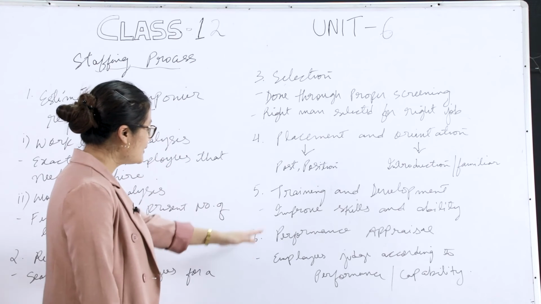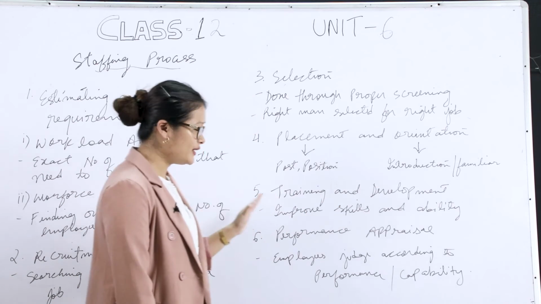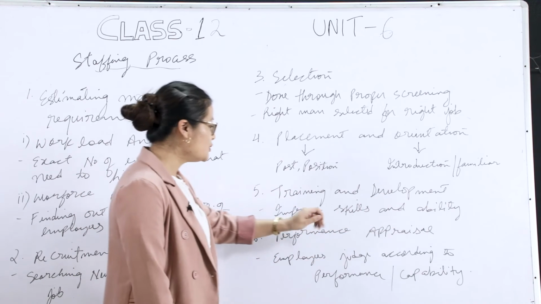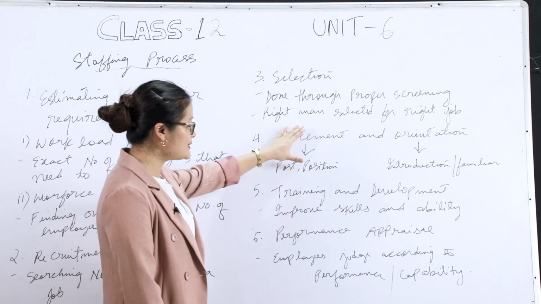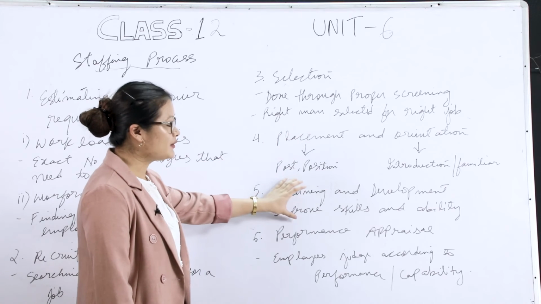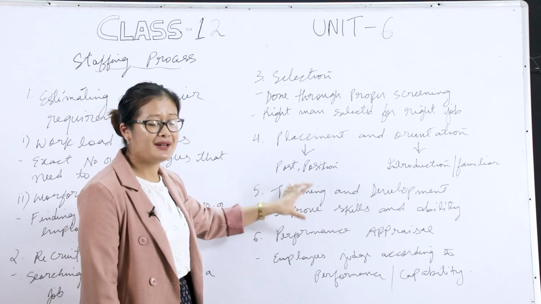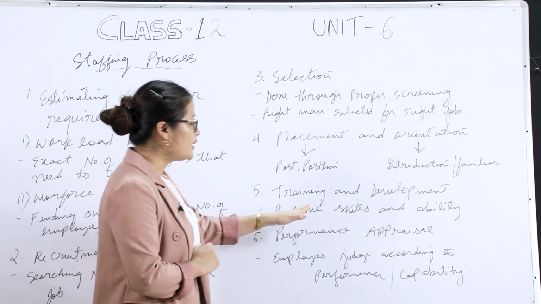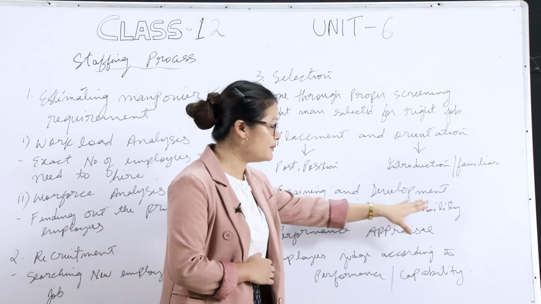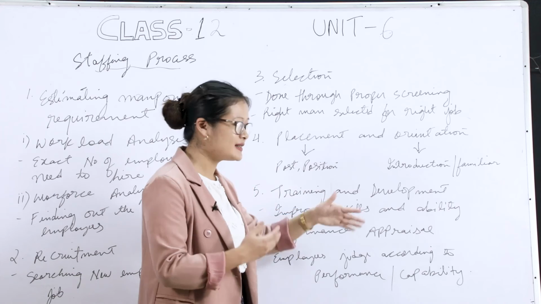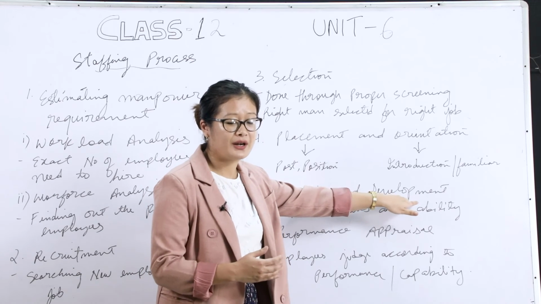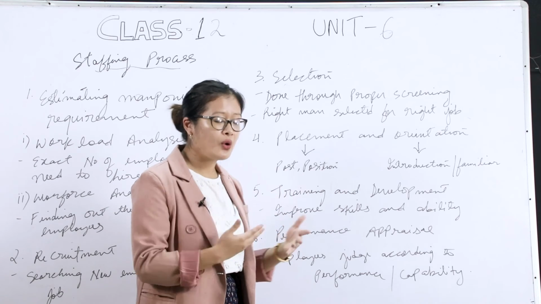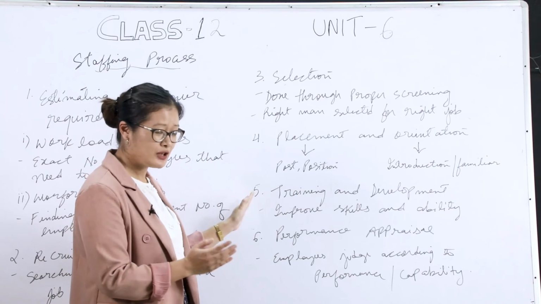Number 5 is training and development. Training and development is all about improving skills and ability. Once the person gets placed, he'll undergo a training period. It's like an internship where he learns from the manager so that he improves his skills and ability. When he improves in his skills, definitely he's also going to develop. Whatever he has learned from the manager, he's going to develop and grow in it. That is the 5th process.